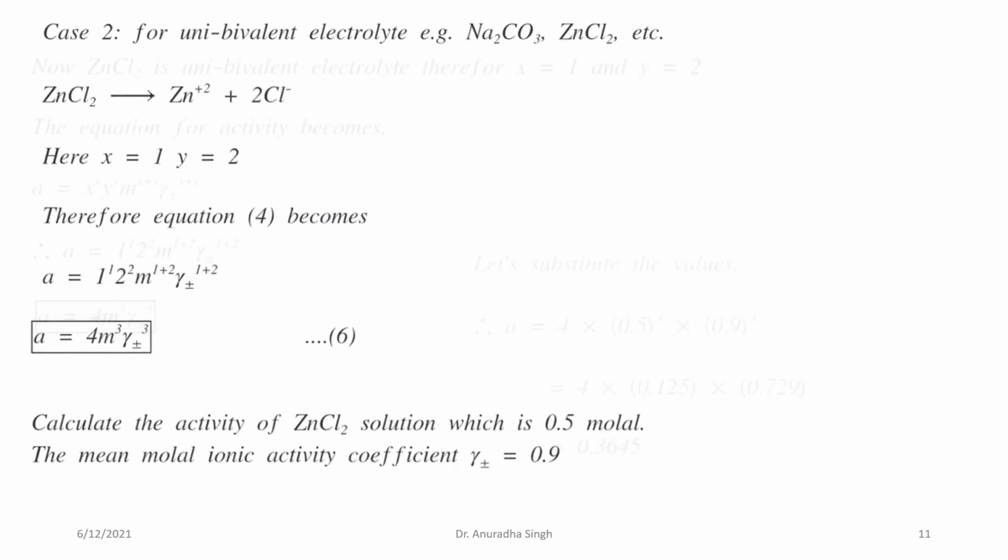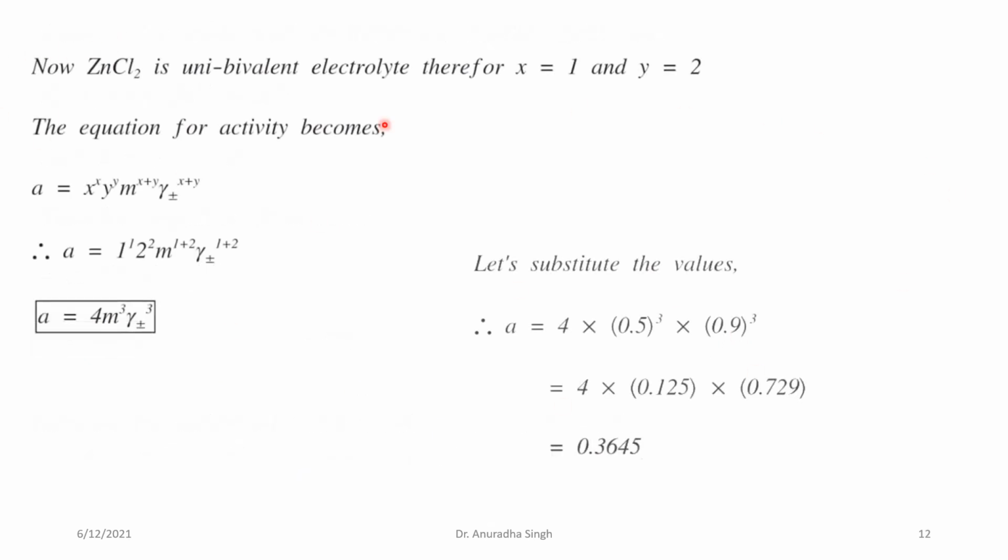Now, what problem do I solve here? Zinc chloride is a uni-bivalent electrolyte, therefore X is equal to 1 and Y is equal to 2. The equation for activity becomes this, and on solving this we get A is equal to 4M cube gamma plus minus cube. Let's substitute the values given in the question, and we get 0.3645 as the activity.